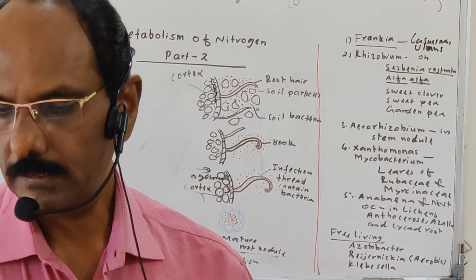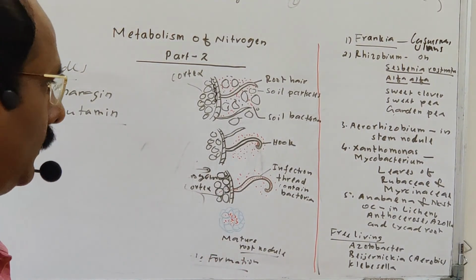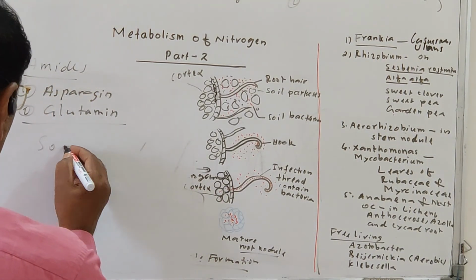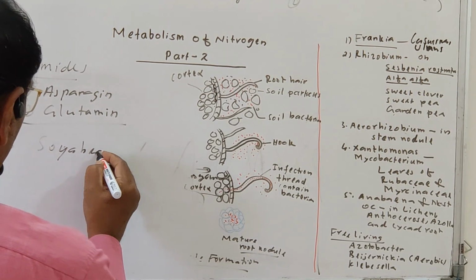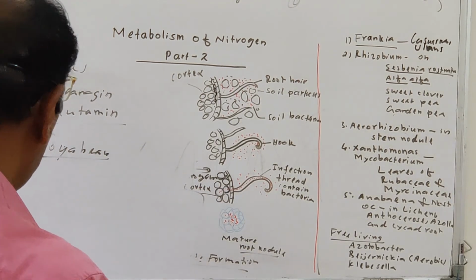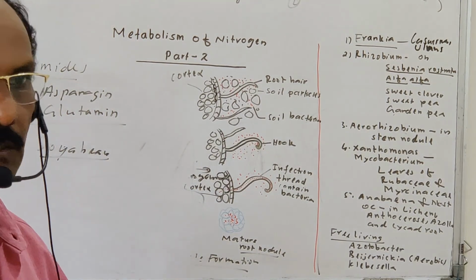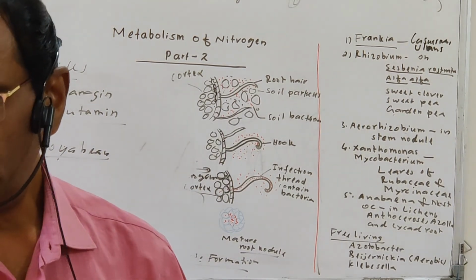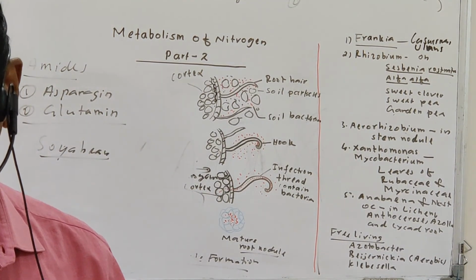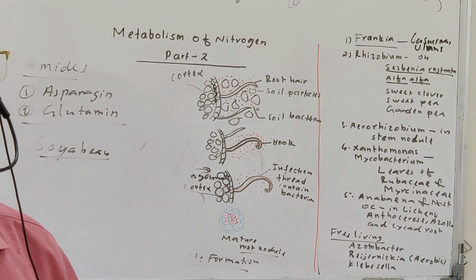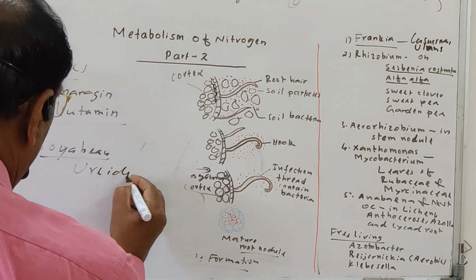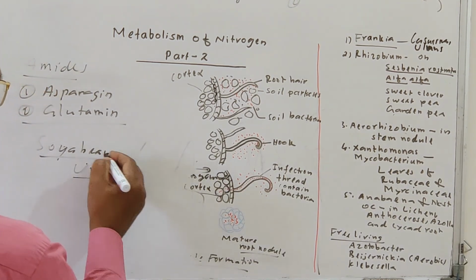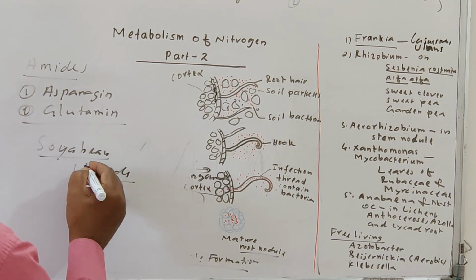Another particular example is the soybean. In the case of the soybean, amide is not produced, but the fixed nitrogen is directly used for the production of ureides. The ureides also contain more nitrogen compared to the amino acid.